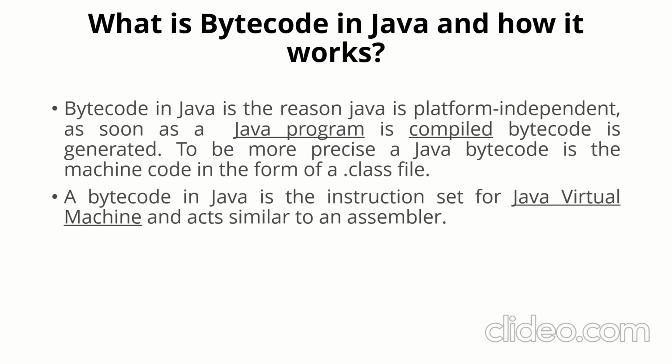Machine code is written in machine language and the CPU runs the machine code. But bytecode, though it's like machine code, is still not a runnable code. It needs the interpreter to execute it. So that's the main difference between machine code and bytecode.